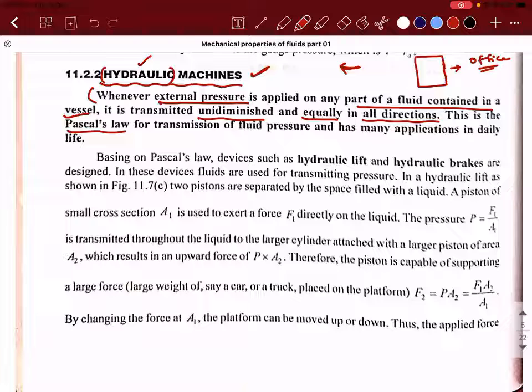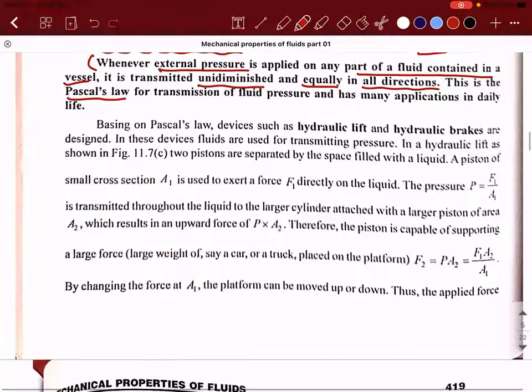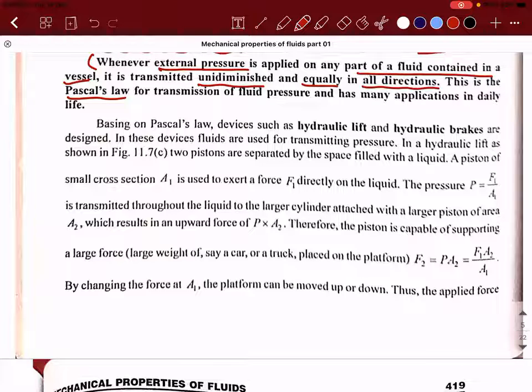So the pressure inside will be controlled. That is the reason why that door opened very slowly. Based on Pascal's law, devices such as hydraulic lifts and hydraulic brakes are designed. This is a part of your syllabus. In these devices, fluids are used for transmitting pressure.